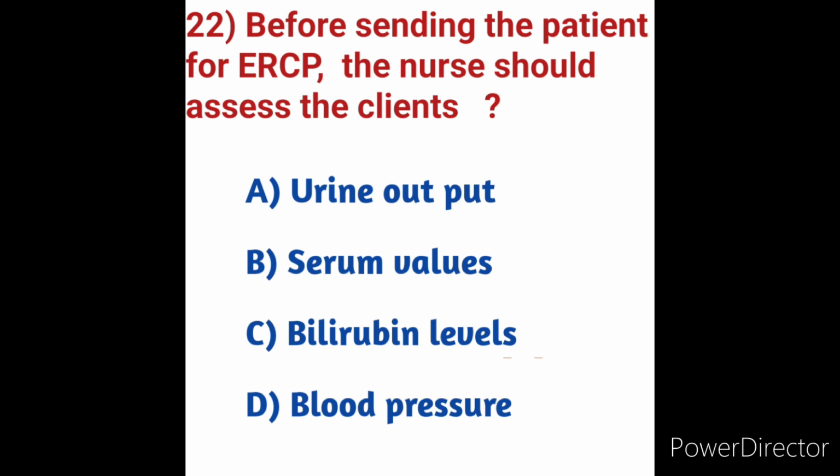Before sending the patient for the ERCP, the nurse should assess the client's what? We will see first options. Option A, urine output. Option B, serum values. Option C, bilirubin levels. Option D, blood pressure. Nurse should ask client not to eat or drink anything for 6 to 8 hours before the test. It is important for the stomach to be empty to allow the endoscopist to visualize the entire area and to decrease the chance of vomiting during the procedure.